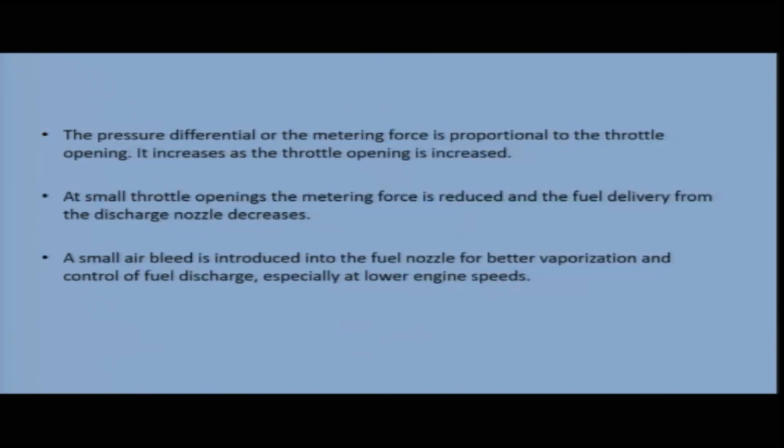The pressure differential or the metering force is proportional to the throttle opening. So, we know that the air flows through the carburetor depending on the throttle opening. So, the volume of air which is flowing through the throttle is dependent on the throttle opening, and the metering force, the pressure differential, is therefore dependent on the throttle opening. It increases as the throttle opening is increased.